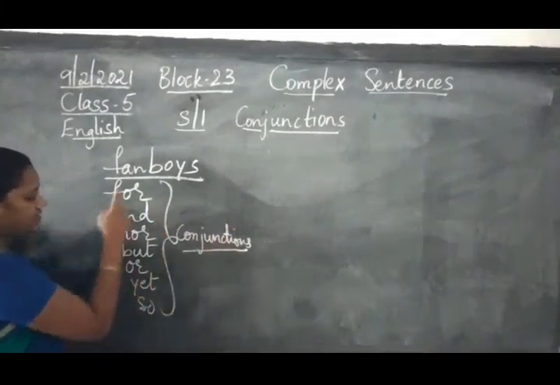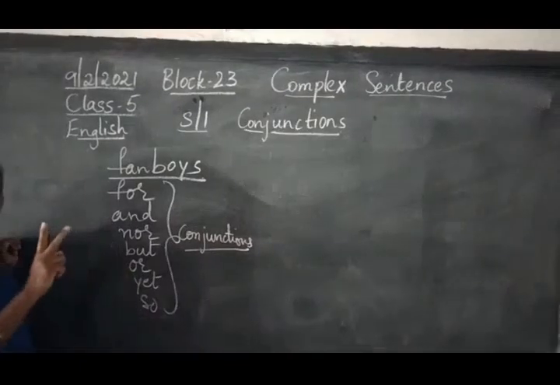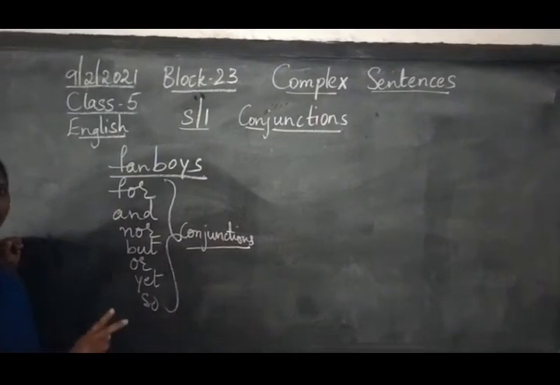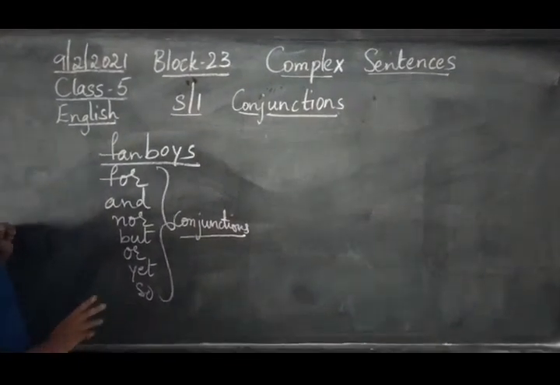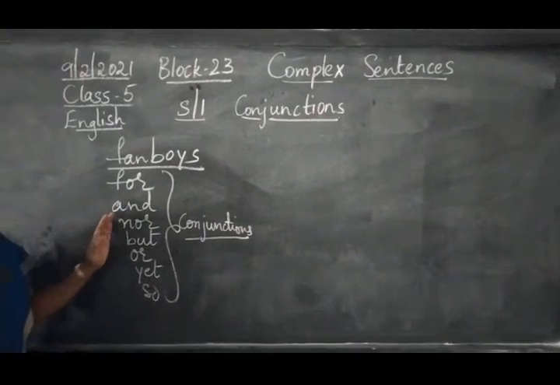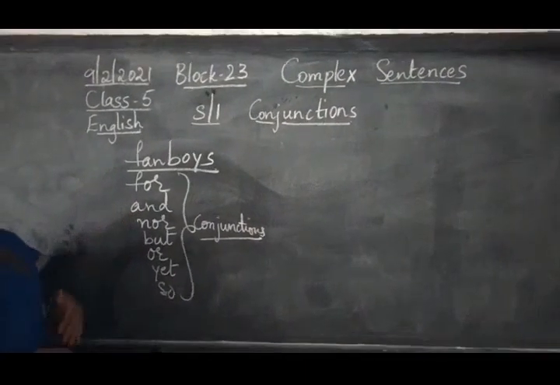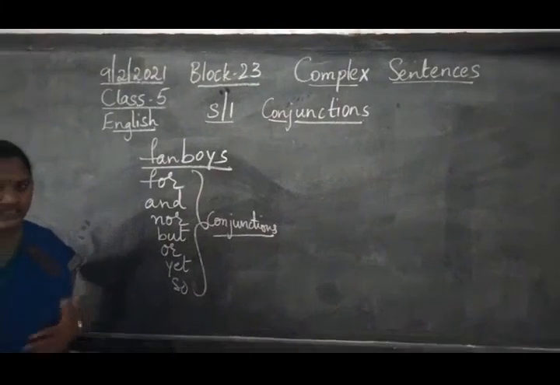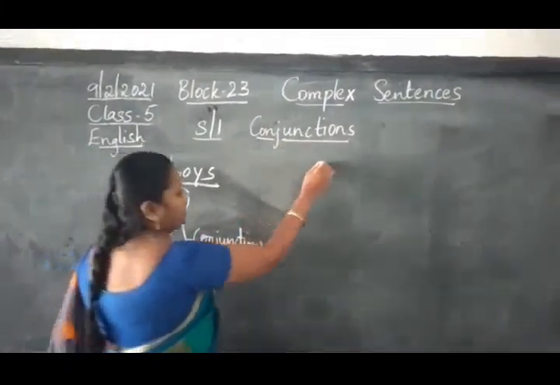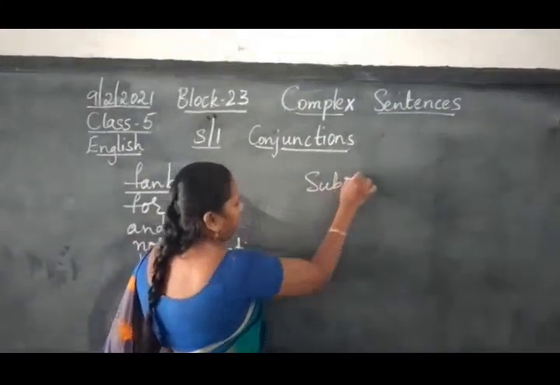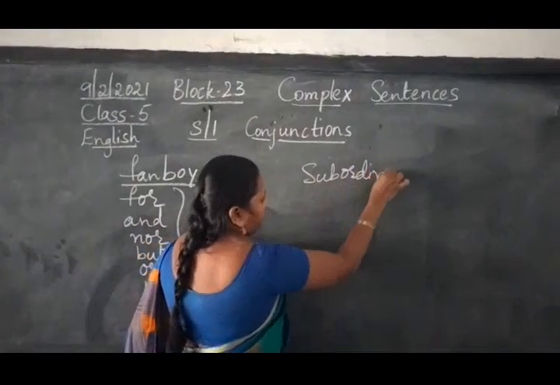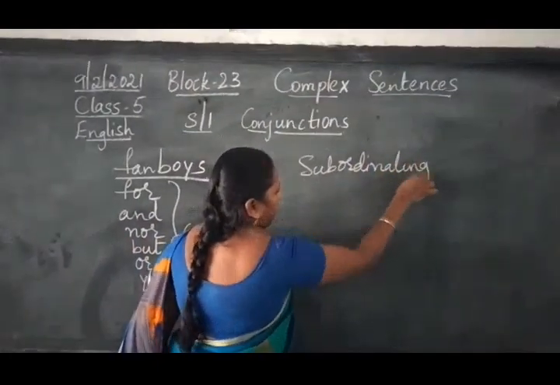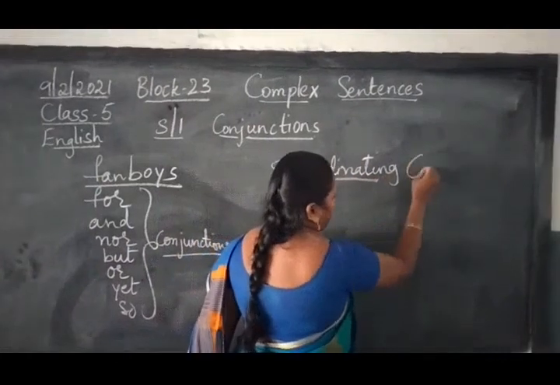And these conjunctions are used to join only two sentences, two simple sentences, right? This is what you have learned in your previous classes about conjunctions. There are a few more conjunctions, children. They are called subordinating conjunctions.